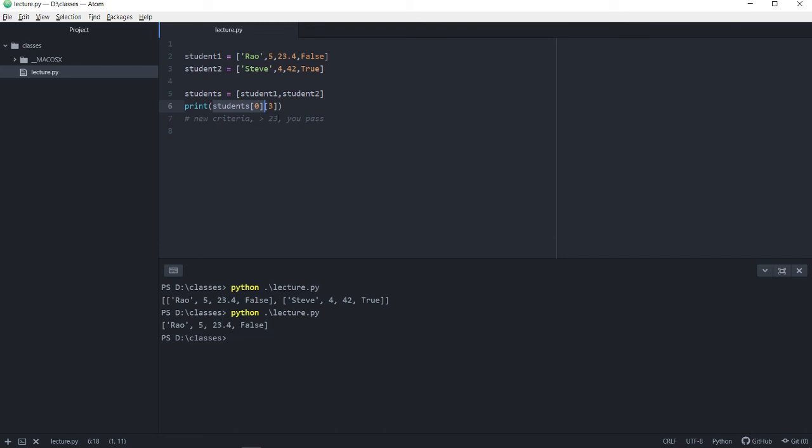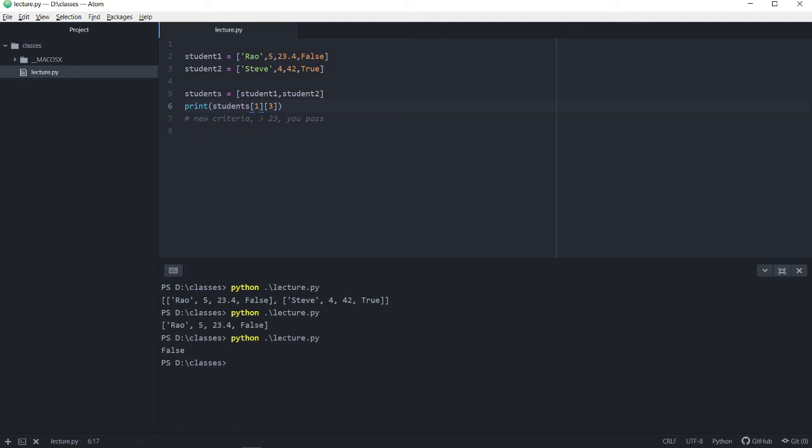So I am very much able to then do a box bracket and index an element within that list. In this case, what I'm trying to print out is the pass-fail status of the first student, index 0 student in my list here. And try to play around with different values here. I'm going to replace this with 1.